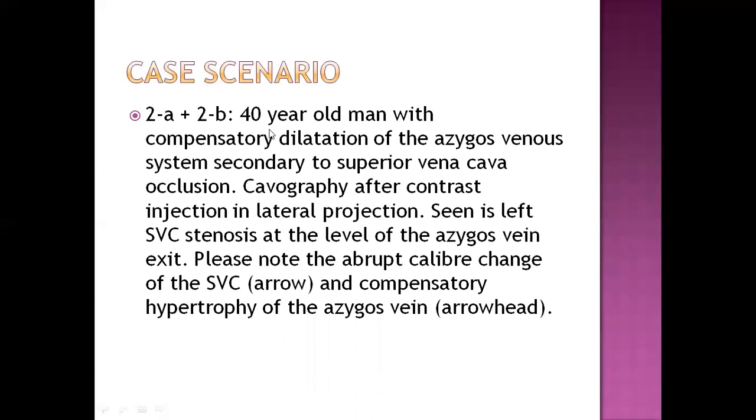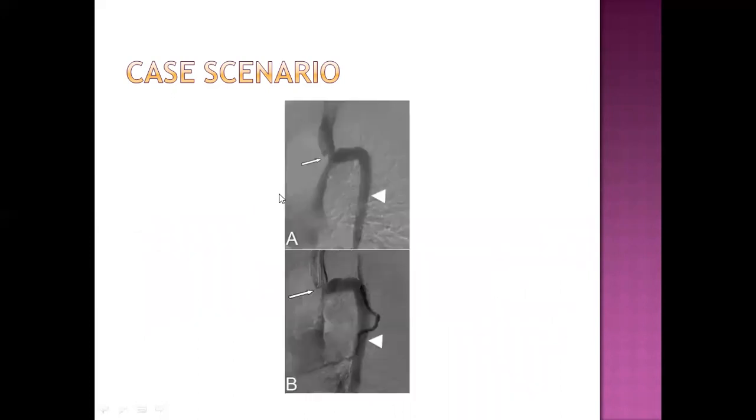We started with a 40-year-old man with a compensatory dilatation of the azygos venous system secondary to superior vena cava occlusion. This cavography picture, after contrast injection in lateral projection, shows superior vena cava stenosis, that is the narrowing of the lumen of the superior vena cava at the level of the azygos vein. So we are seeing the abrupt caliber change. Here you can see the obstruction.